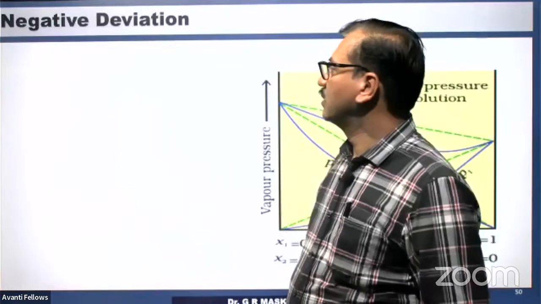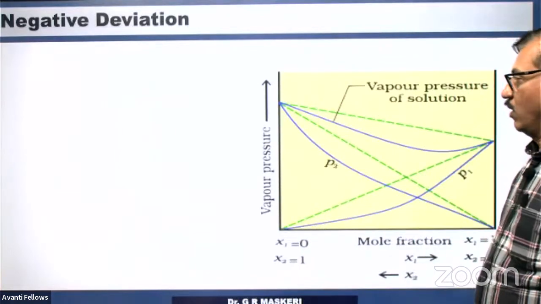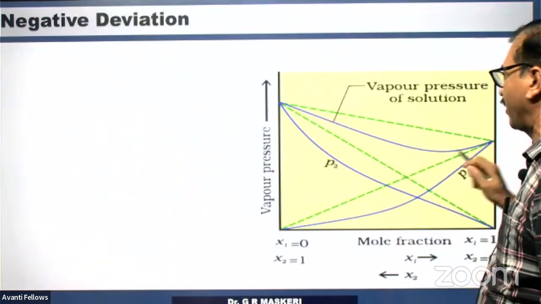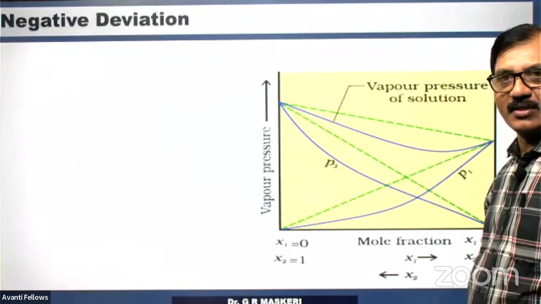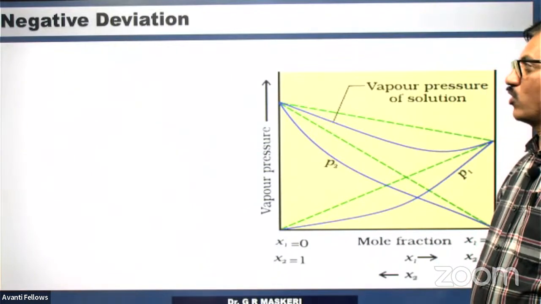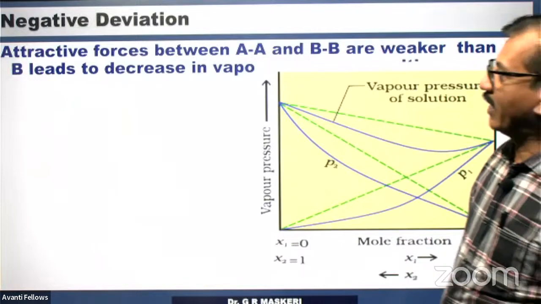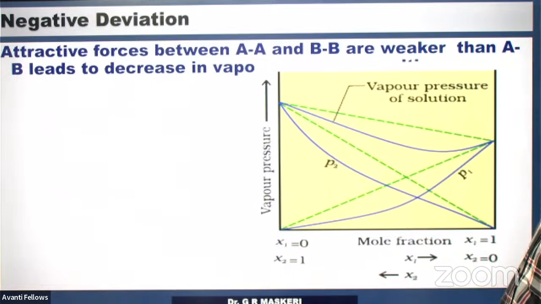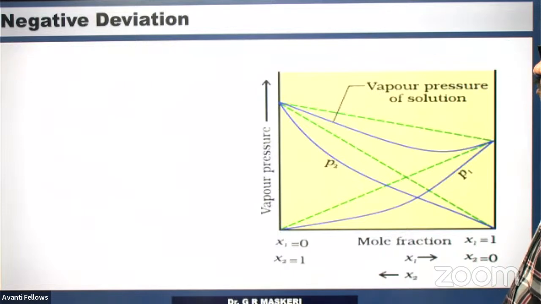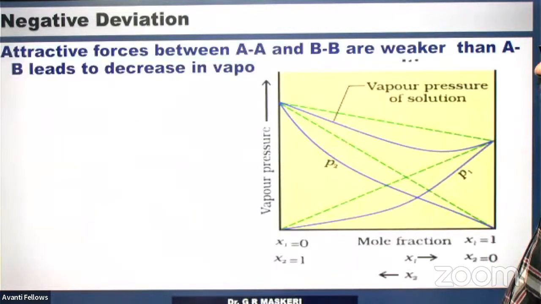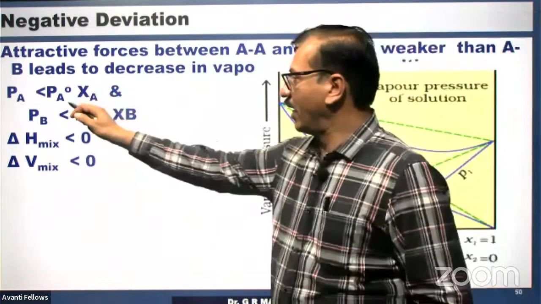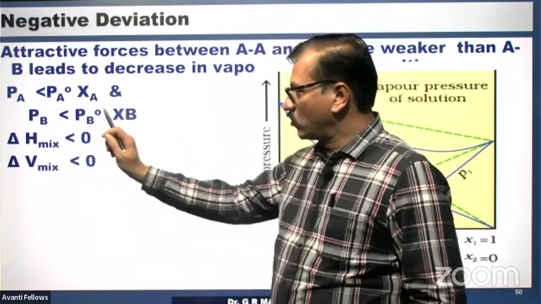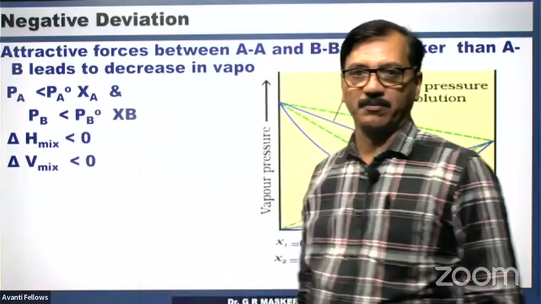Now negative deviation. The vapor pressure is expected from Raoult's law, but it is less than what is expected. That is the kind of vapor pressure curve we get. So these show negative deviation. The attractive forces between AA and BB are weaker than AB, which leads to a decrease in vapor pressure. So in negative deviation, PA will be less than P naught A times XA, and PB also less than P naught B into XB. Delta H mix is negative, and delta V mix is also negative.